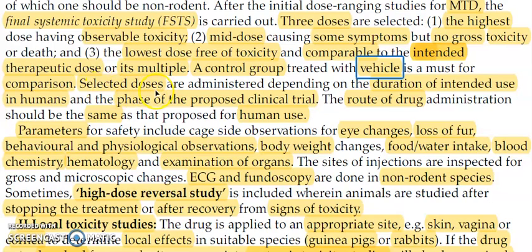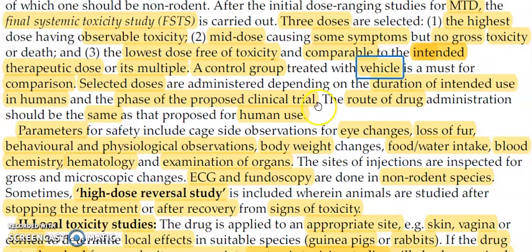These selected doses are administered depending on the duration of intended use in humans. That means however long you want to use the drug in humans, that same duration is given in this case.